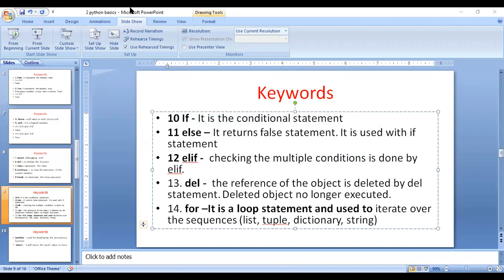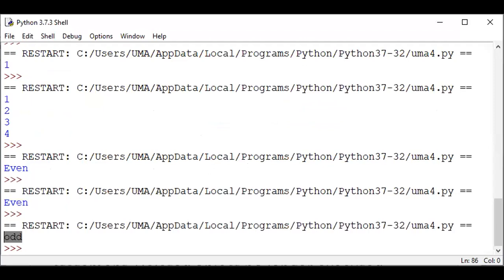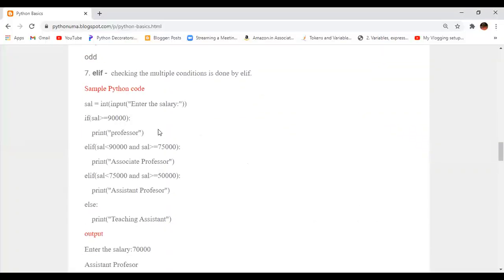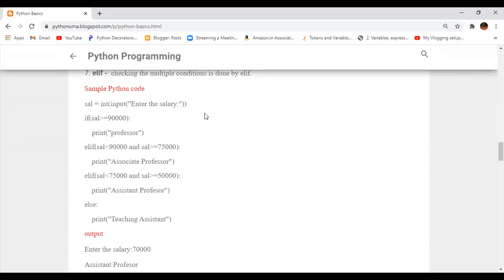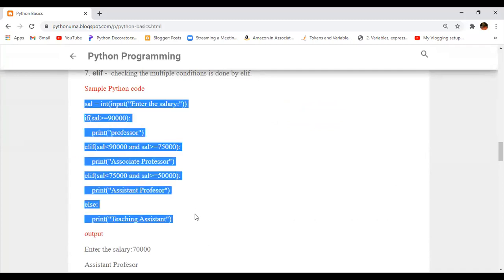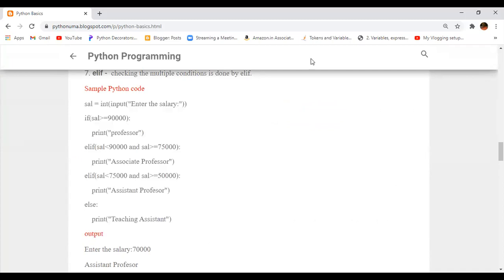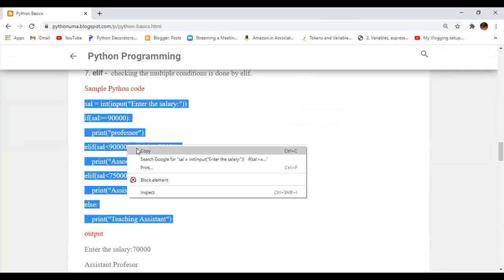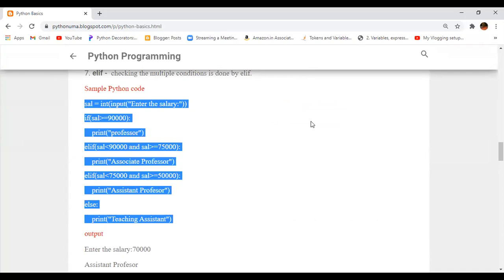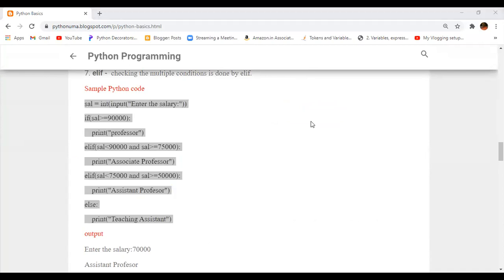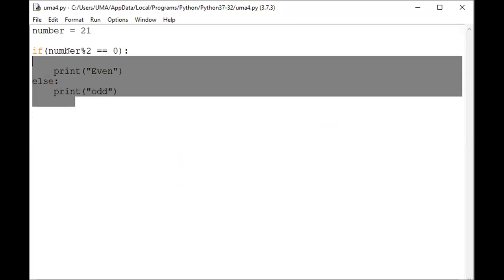If you want to see more information about this one, come to our blogspot. Here, else if is for multiple conditions. For that, I'm taking a simple example. I'm taking the salary as an input. Let us see how you can execute this one. Otherwise you will type that one, no problem. It takes so much time, that's why I'm simply copying and pasting.